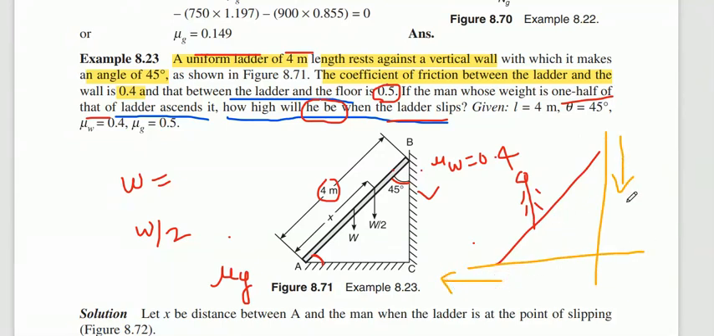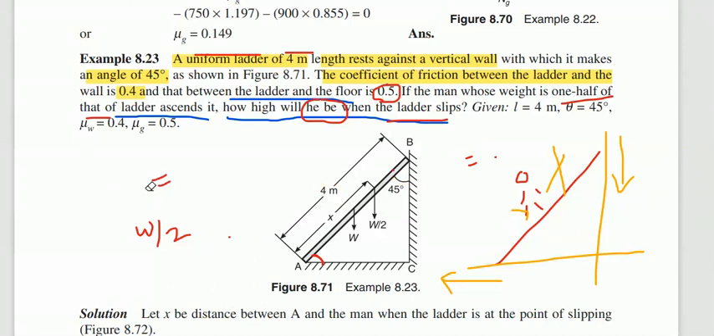So whenever it is slipping, at what distance is the man standing? It may be at 2 meter or 5 meter. Sorry, the entire length of the ladder is 4 meter only. The man is at 2 meter, 1 meter. At what distance is the man on the ladder whenever it is slipping? So that distance you need to find out here, x distance. Is it clear? Yes, ma'am. Okay. So this is the question.